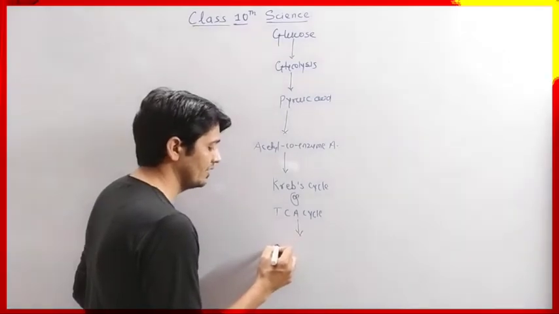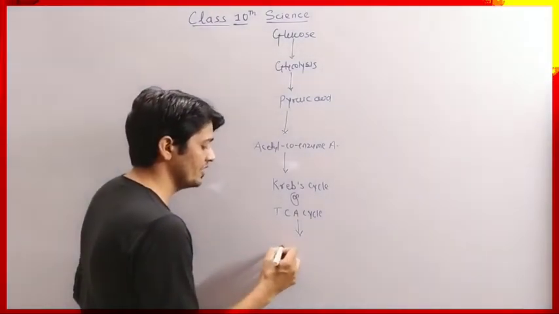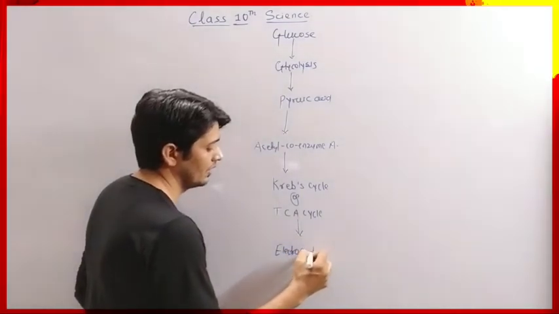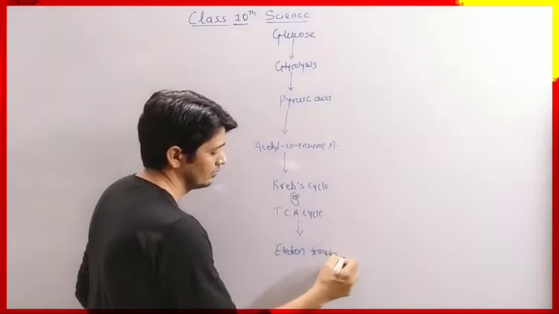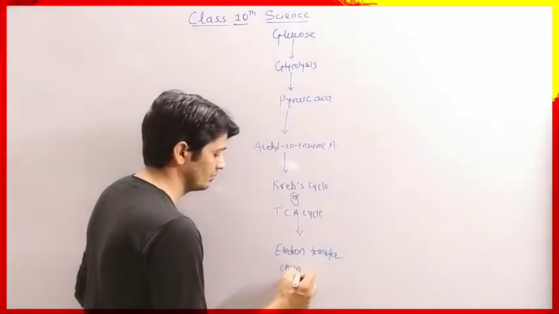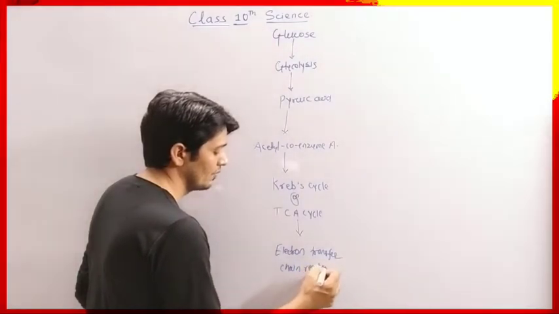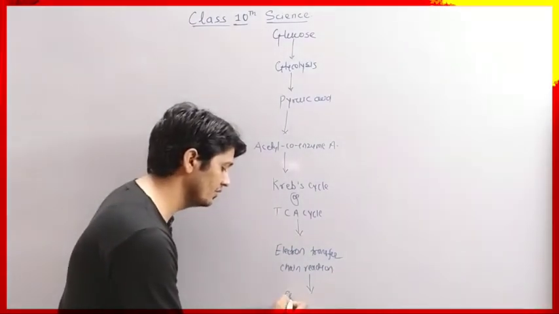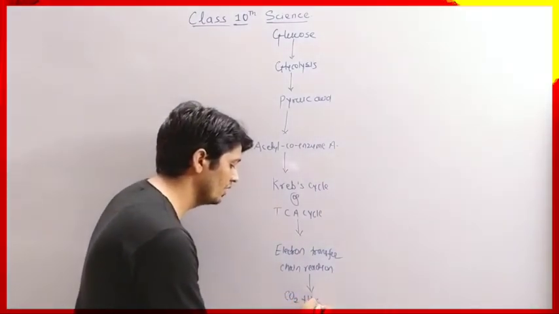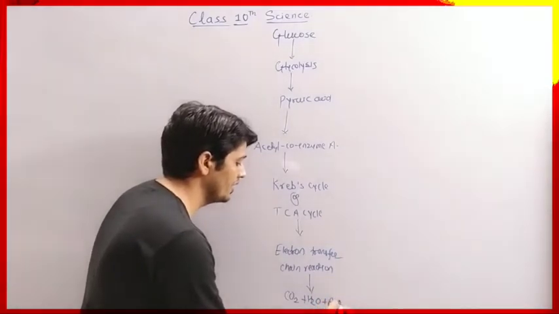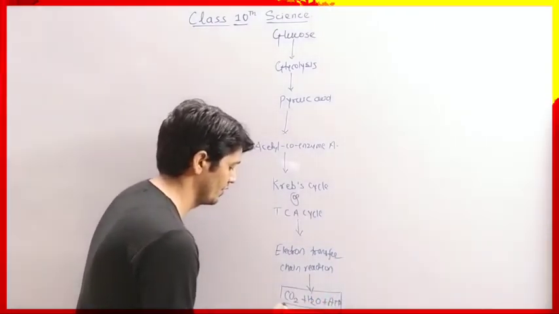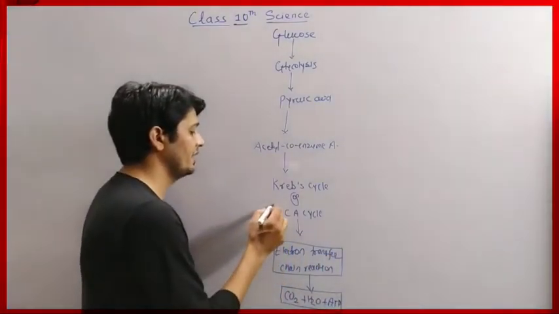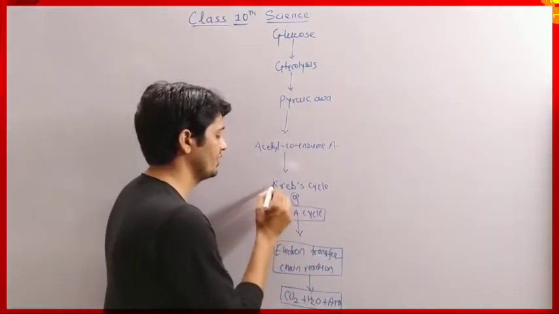Okay, so here we have to write the last step of the oxidation, which is the electron transfer chain reaction. And then they give the final products called carbon dioxide, water and energy in the form of ATP. Okay, so this is the way how our carbohydrate gets converted into energy.